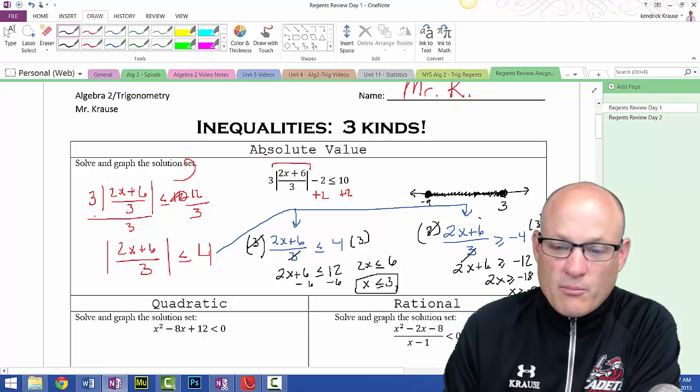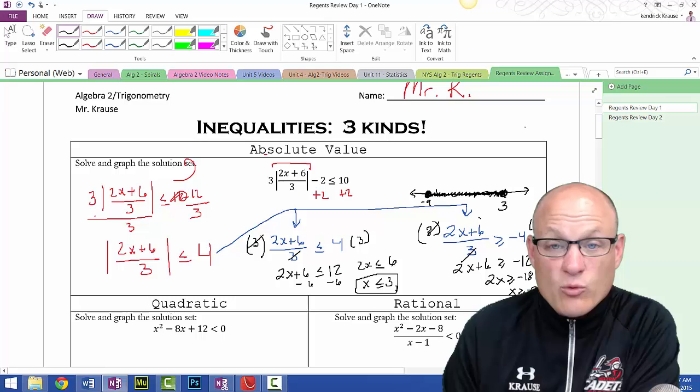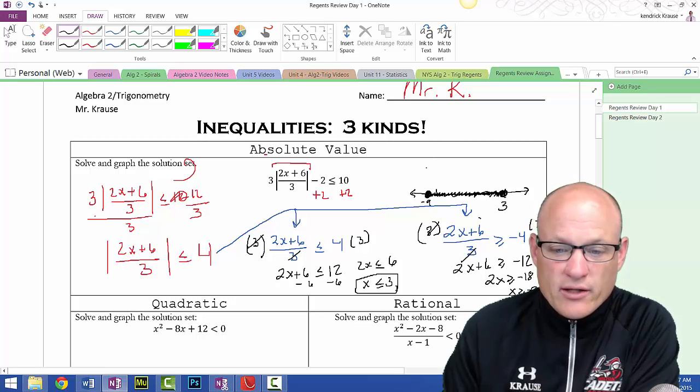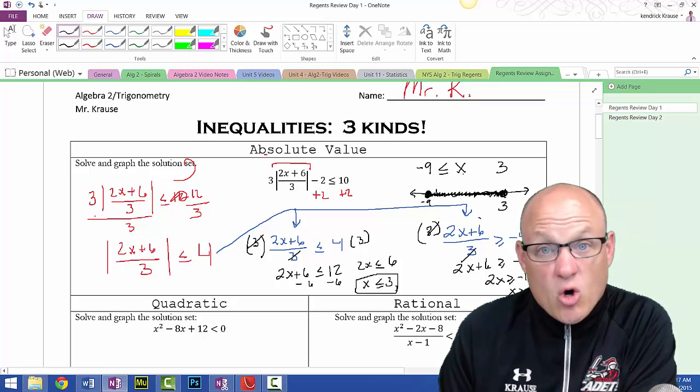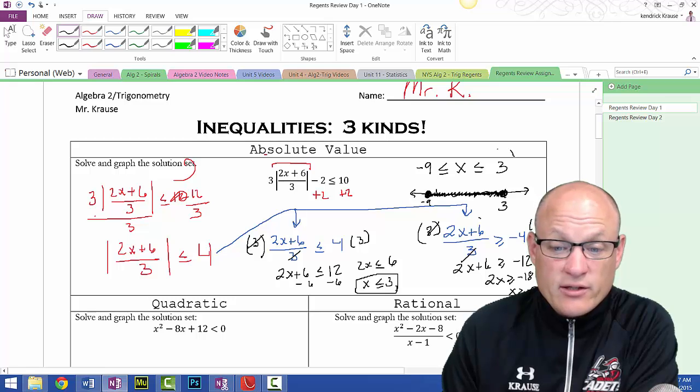Since we're combining in between these two, we need an "and" form. The simplest way to write it is -9 here, 3 here. Because it's in the middle, x goes in the middle. The signs are whatever these signs are, less than or equal to. Both of them have to be, it's always less than, as long as the small number's on the left. You just have to decide if you're going to need the equal to.